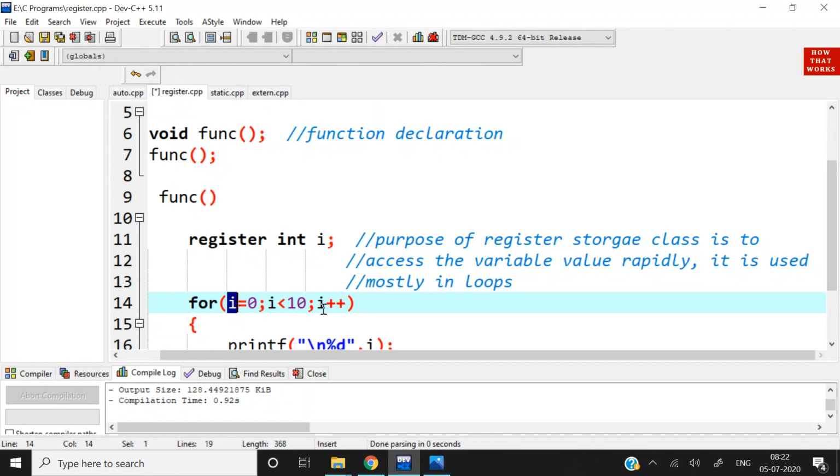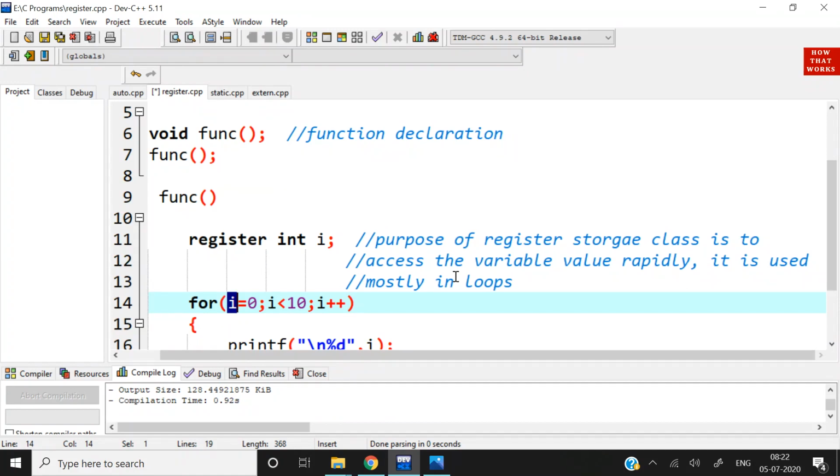So we use register storage class where loops are used, so that the system does not need to pick the value of a variable from RAM again and again. Rather, it can pick the value from CPU register, because CPU processes all the programs.